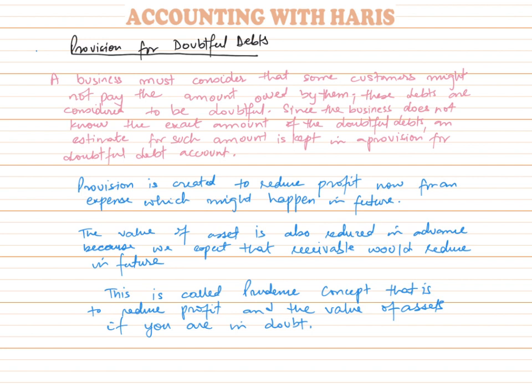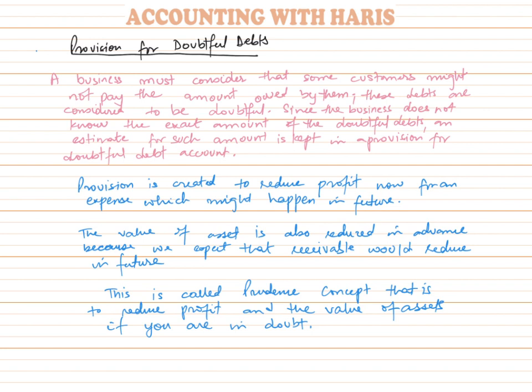Similarly, in provision for doubtful debt, we expect that in future some trade receivables, some customers, might not be able to pay, so this would result in a loss in future for the business, and hence in future our profit would reduce. Similarly, our value of trade receivable and hence our value of asset would also reduce. So as per the prudence concept, we have to account for this beforehand. This is what the prudence concept says.